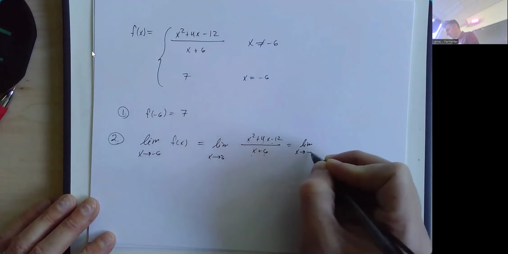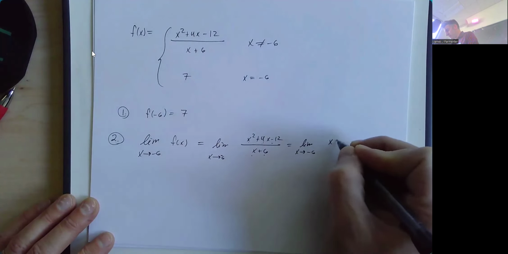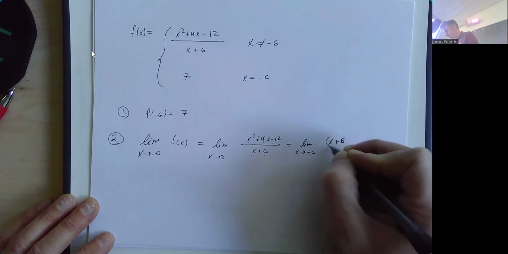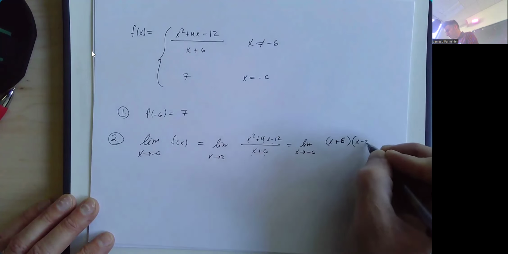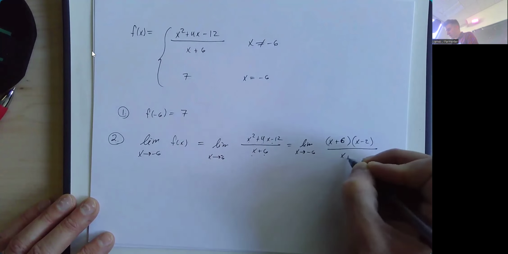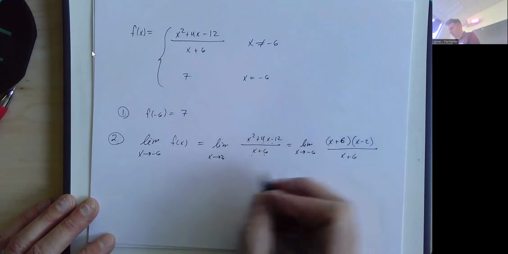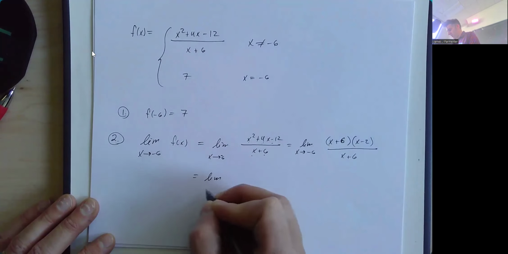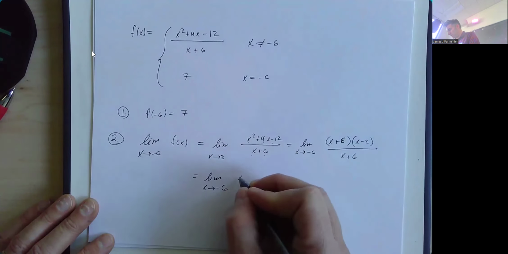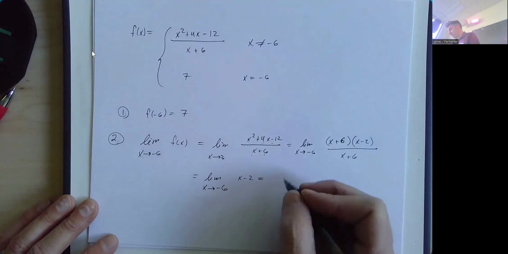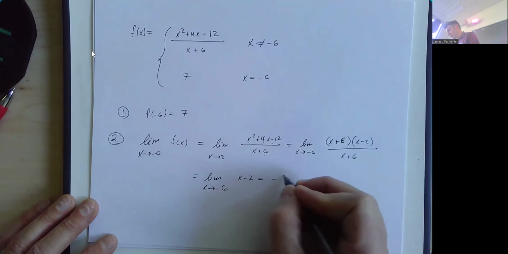We have the limit as x goes to -6 of x plus 6 times x minus 2 over x plus 6. Sounds like there's a dog walking by. And then canceling or dividing the x plus 6's, we have the limit as x approaches -6 of x minus 2. And then we substitute in and get -6 minus 2, which is -8.